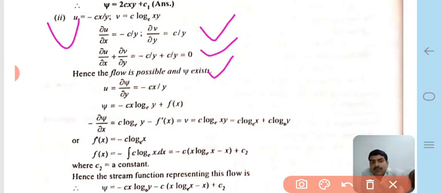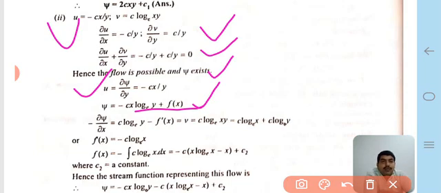We know that u is equal to del psi upon del y, which is minus cx upon y. Now we take the integration of that equation. We get psi is equal to minus cx log e y plus a function of x. Then we take the partial derivative of that equation with respect to x, and minus del psi upon del x is equal to c log e y minus f dash x, which is equal to the velocity v.